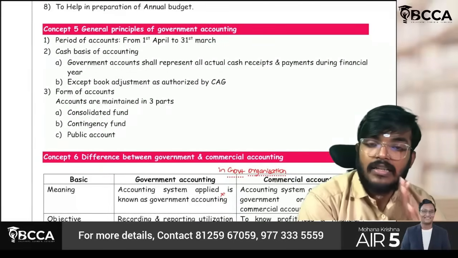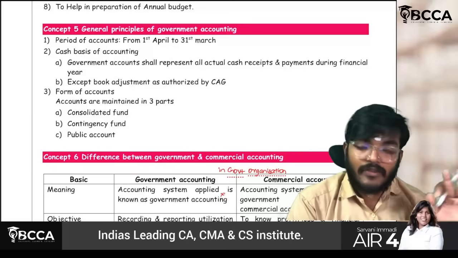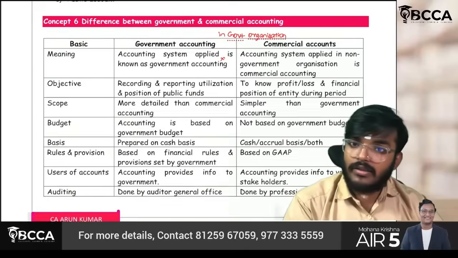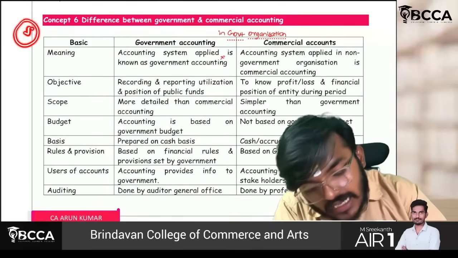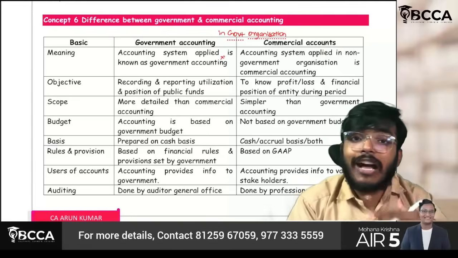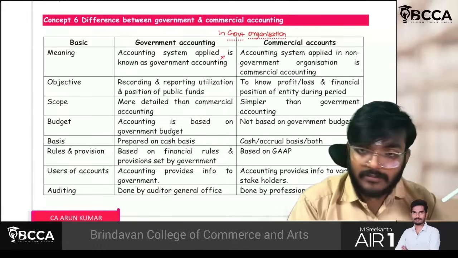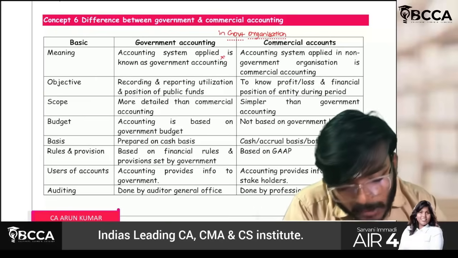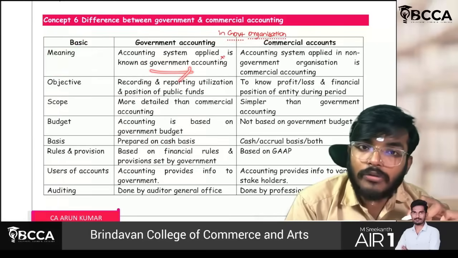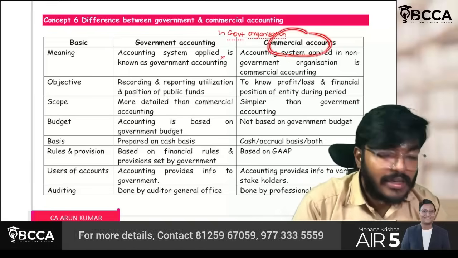General principles of government accounting: we will be following the normal financial year and the cash basis of accounting. Now, a little bit important difference between commercial accounting and government accounting. Commercial accounting is the traditional accounting which you have been learning all these days. Government accounting is specifically applicable to government. Pretty simple. The accounting system applied in a government organization is called government accounting, and whatever is applied in non-government organizations is called commercial accounts.